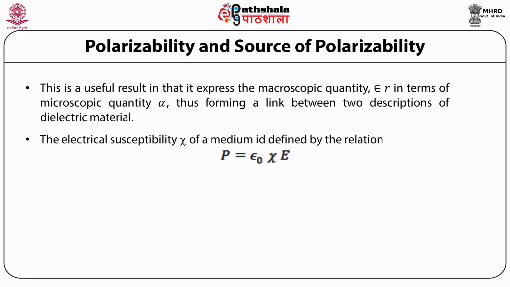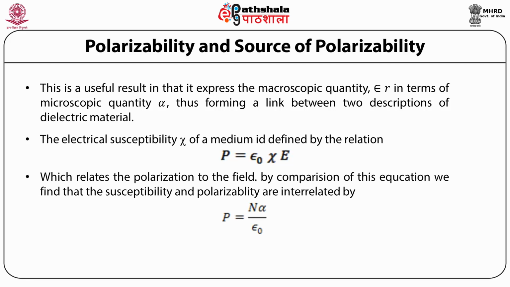The electric susceptibility chi of a medium is defined by the relation P is equal to epsilon 0 chi into E, which relates the polarization to the field. By comparison of this equation, we find that the susceptibility and polarizability are interrelated by chi is equal to N alpha by epsilon 0. So now we can say that epsilon r is equal to 1 plus chi.